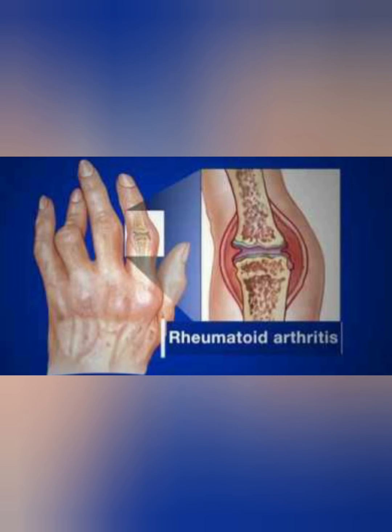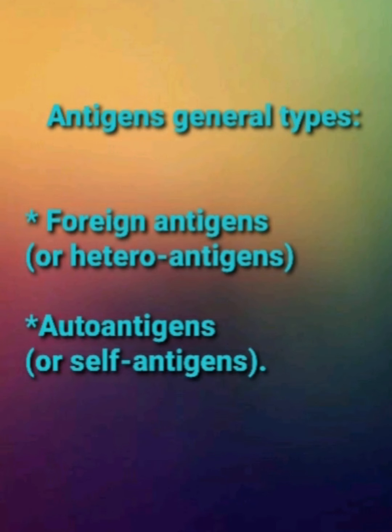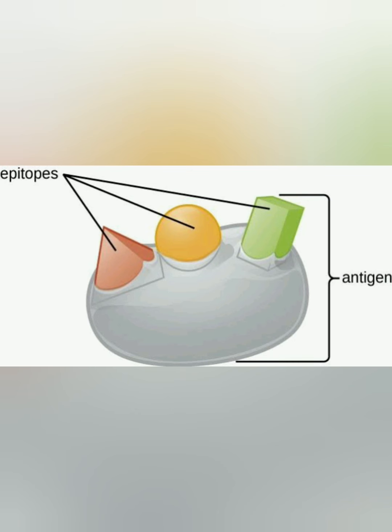Example: rheumatoid arthritis, an autoimmune disorder. It is a kind of disease in which molecules or tissues belonging to our own body are attacked by the immune system. That is, self antigens are attacked by the antibodies formed in our body. So, we have seen what are heteroantigens and self antigens. Then, what are epitopes? Let us know what are epitopes.